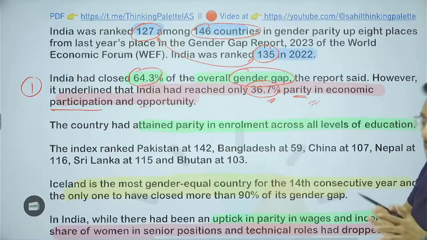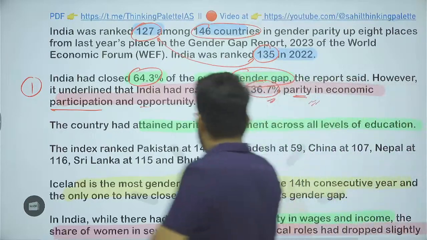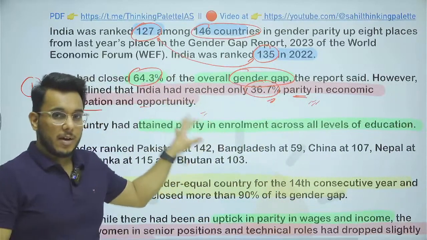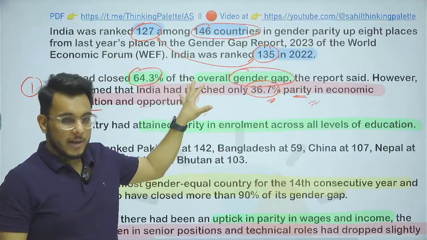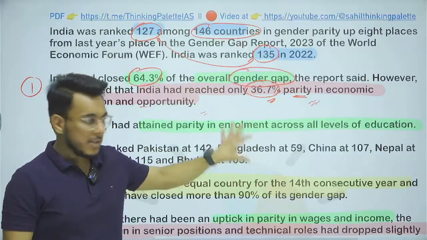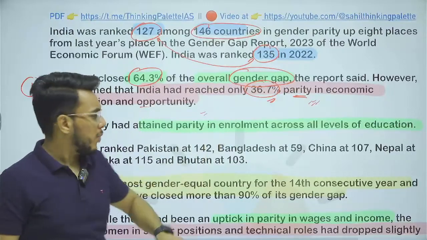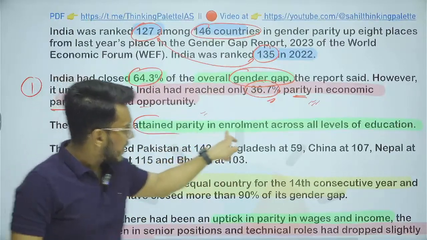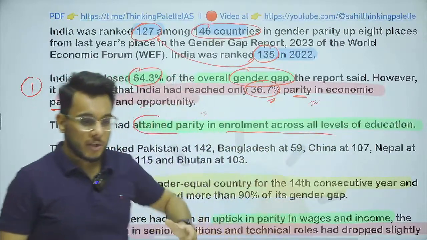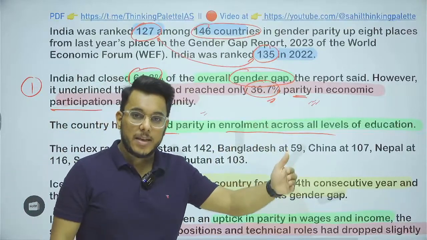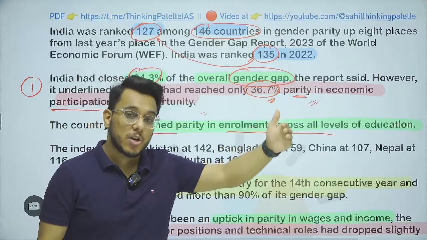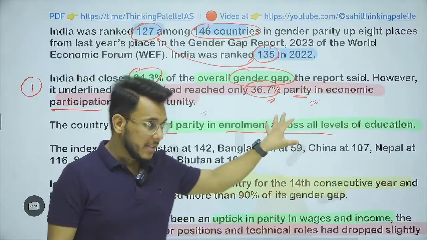Then we have attained parity. This is a good thing. So green means positive, red means negative. I hope you'll understand. Points in green mean good things. Points in red, scope for improvement. We have attained parity in enrollment across all levels of education. Okay, enrollment of women in primary education, secondary education, higher education is on par with males. This is a good thing.